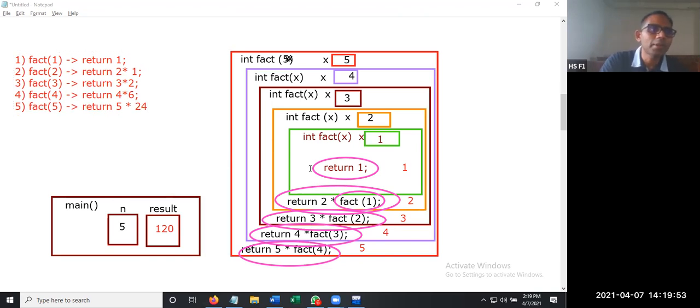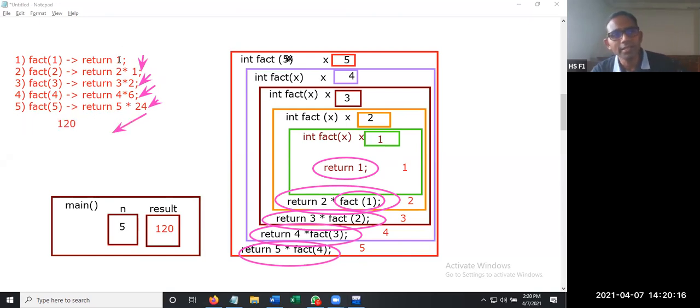So what exactly is happening here? This is return 1, 1 is returned to the next step, and this particular return is going to execute for the next step, and this one is for the next step. Finally we are going to get 120 out of these statements.